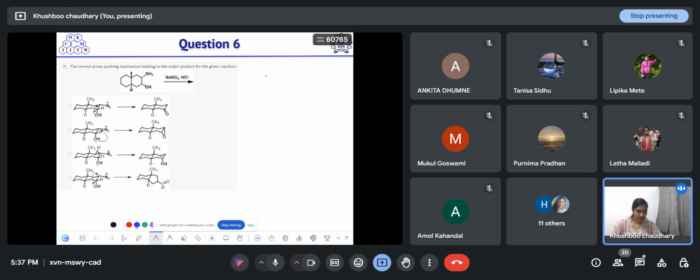First of all, diazonium salt will form and then it will react further. Okay, option B.